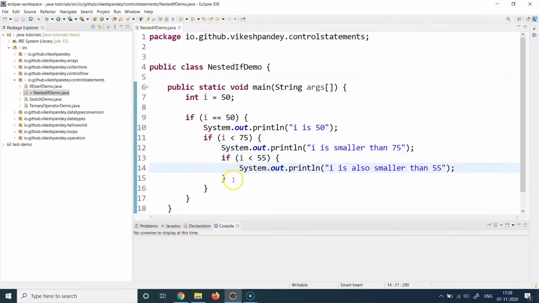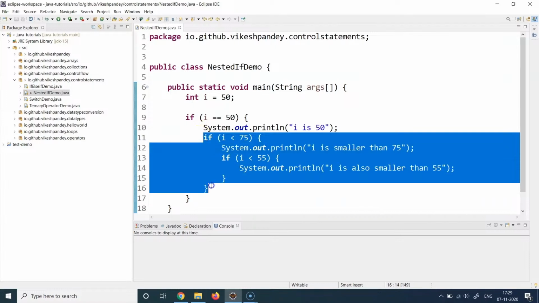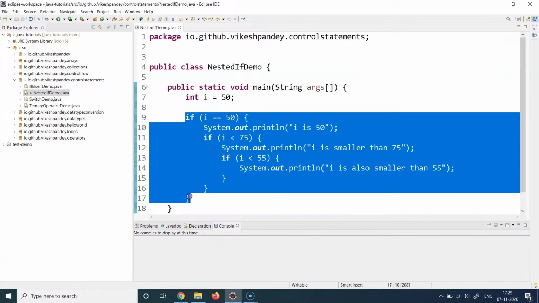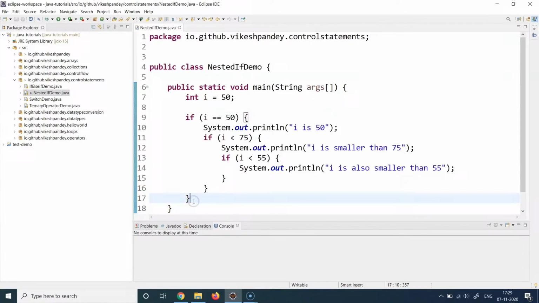I can also add an else block anywhere in this nested hierarchy if I want to. If I add an else block here, that else block will correspond to this block. If I add an else block here, then that else block will correspond to this if block. And if I add an else block here, then that else block will correspond to this particular if block. So you can also use else if and else blocks with nested if blocks and make it as complicated as you want it to be.